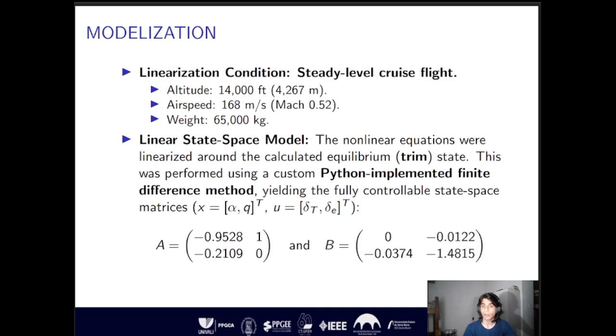The equilibrium point, or trim, was calculated using an object-oriented Python routine utilizing the finite difference method. The routine returns the continuous time state-space matrices A, B, C, and D that define the aircraft's longitudinal short-period dynamics, where the C matrix is the identity matrix and the D matrix is the null matrix.